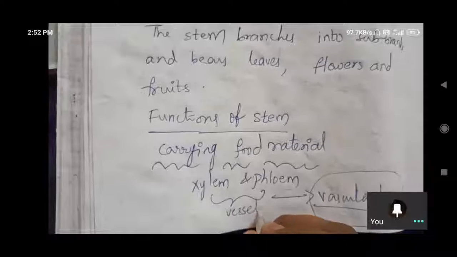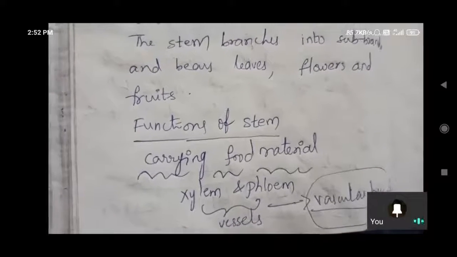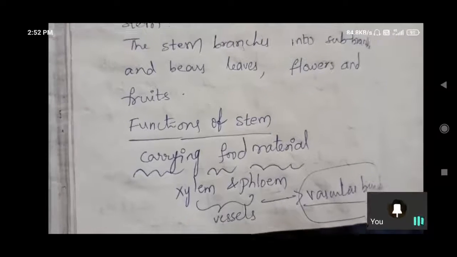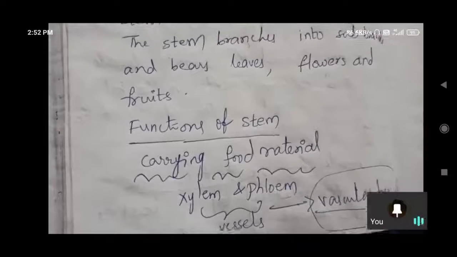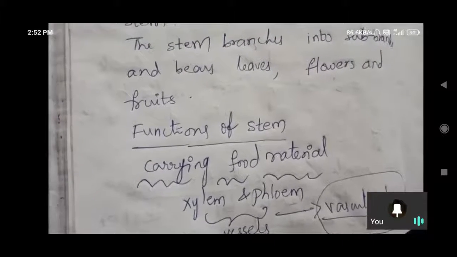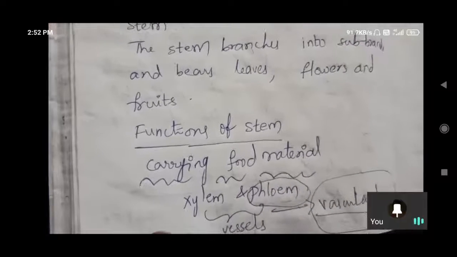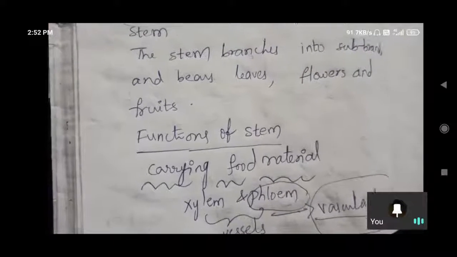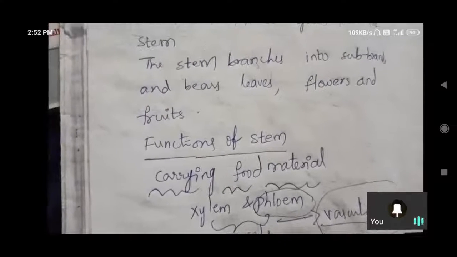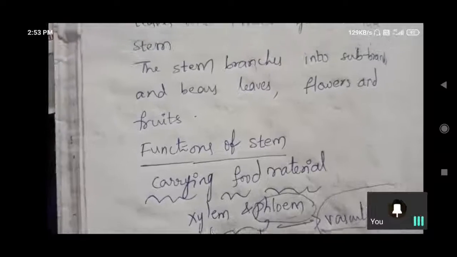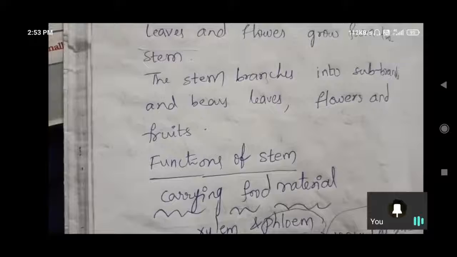Okay. So due to that only, water and nutrients are transported from the roots through the stem to all the parts through xylem vessels. And again, the prepared food goes to all parts of the plant. From the green parts of the plant to the remaining parts of the plant, who gives the food? Phloem vessels will carry. So all these are possible by the vascular bundle, and the stem covers that vascular bundle. Inside of the stem we have this many vessels and all the equipment. So due to that only the plant is growing.